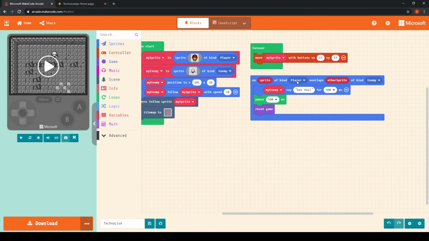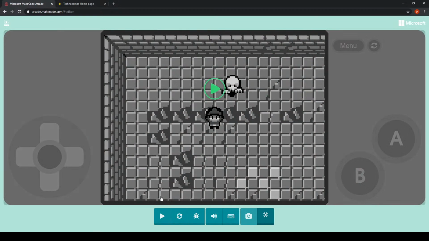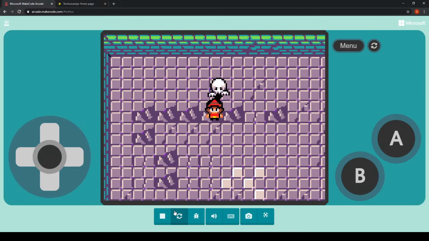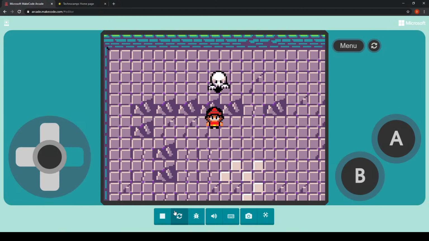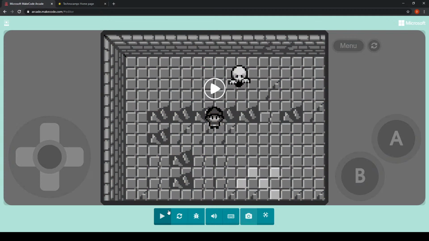Now, of course, like I said earlier, we could change these around, so I could say when sprite of kind enemy overlaps other sprite of kind player, the same thing happens. So it doesn't matter what order they're in.